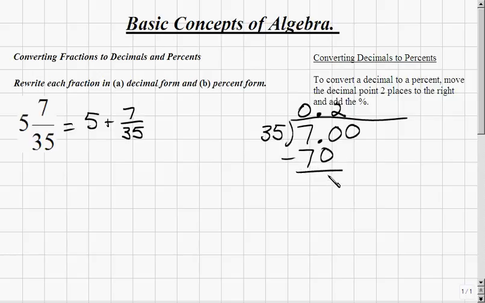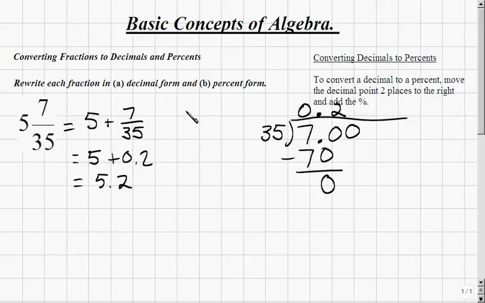Subtracting this, we get a 0 as a remainder. Because we have a remainder of 0, we'll stop the long division. So 7/35 becomes the decimal 0.2. And if we add this to 5, we get 5.2.